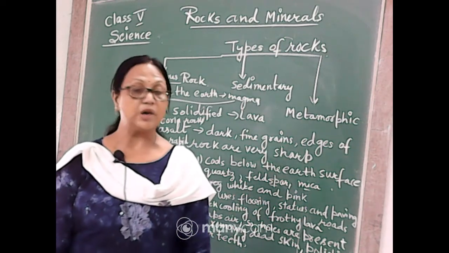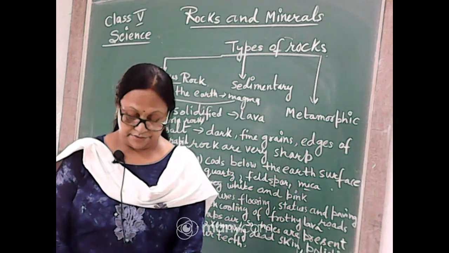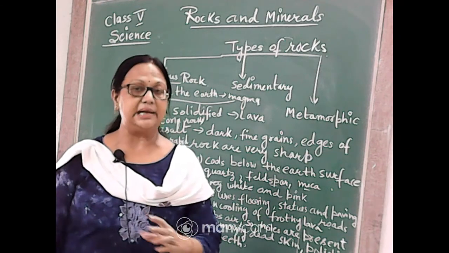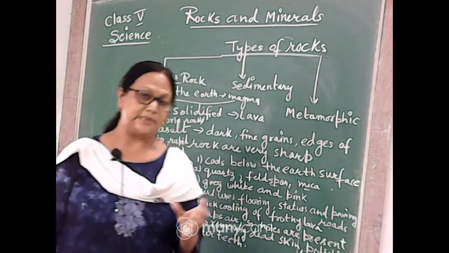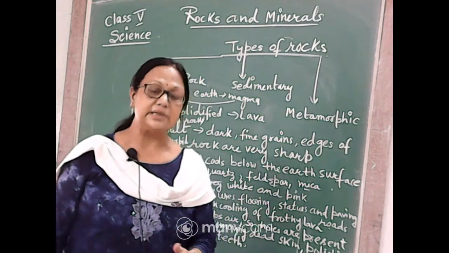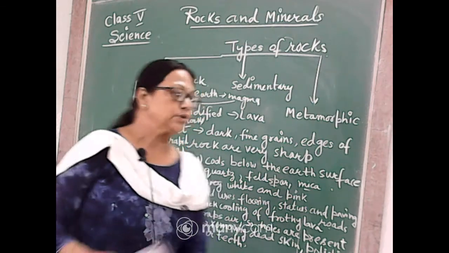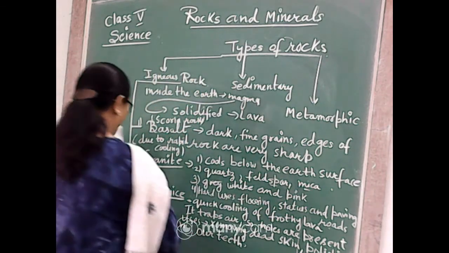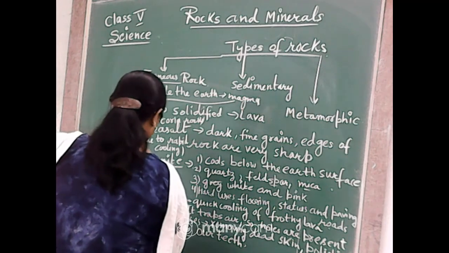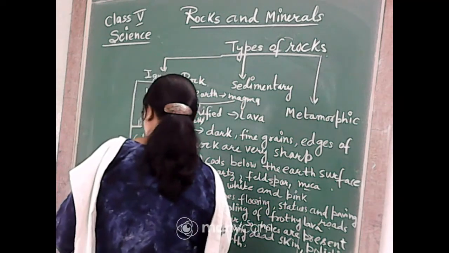So it is more or less a type of basalt, but basalt doesn't have a glassy look, while this obsidian has a very shiny surface and a glassy appearance. So there is a difference between their look, and you can say this is a different rock, obsidian. So what is obsidian? Obsidian also forms by quick cooling of lava.